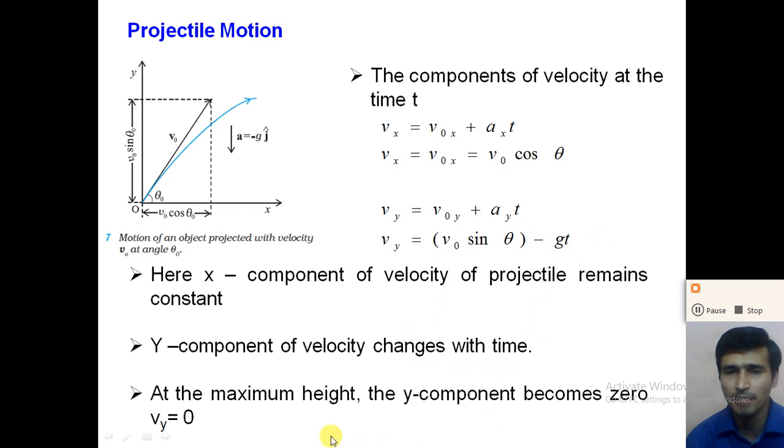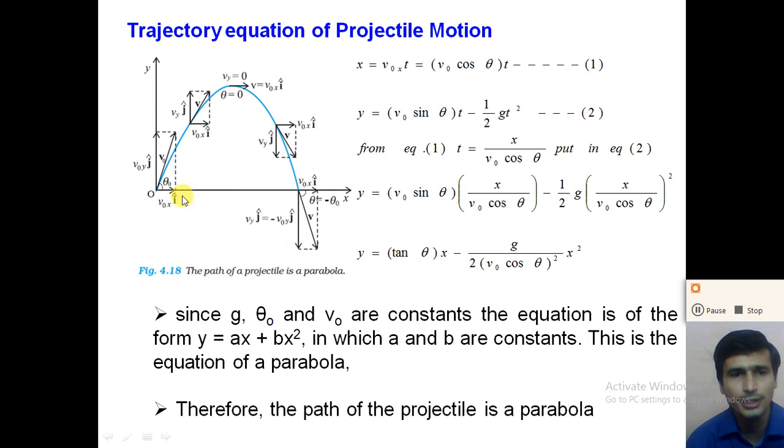So at the maximum height, as the projectile has moved up, the y component of the velocity becomes 0, right? So Vy is equal to 0. So we can say that initially, when we project any object from the origin, it has two components. The x component is V0x into i and the y component is V0y into j, right?